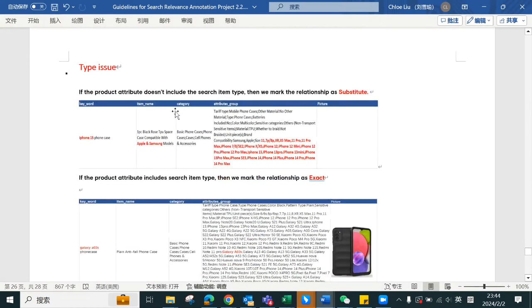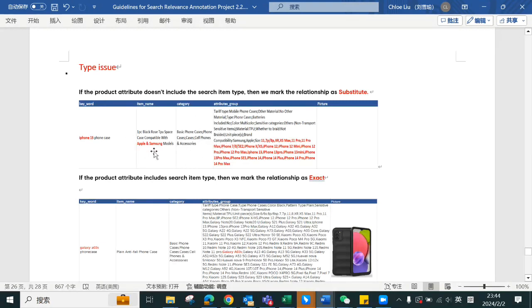Next one, type issue. Okay, if the product attributes don't include the search item type, then we mark the relationship as substitute. For example, the keyword is iPhone 15 phone case, and the attributes here.